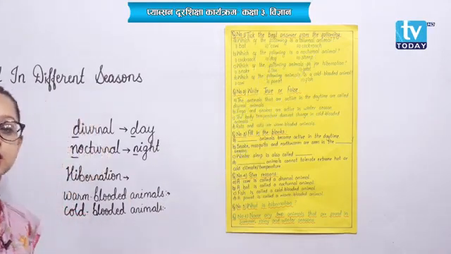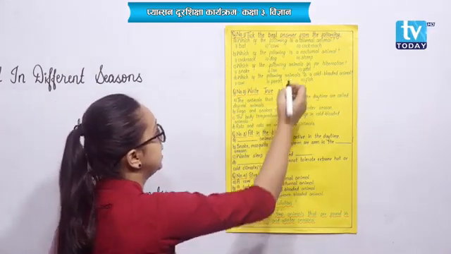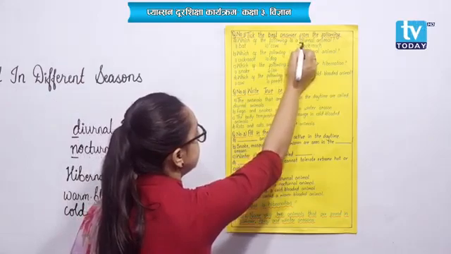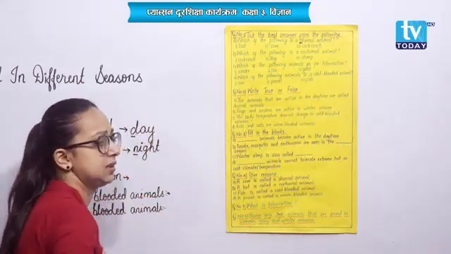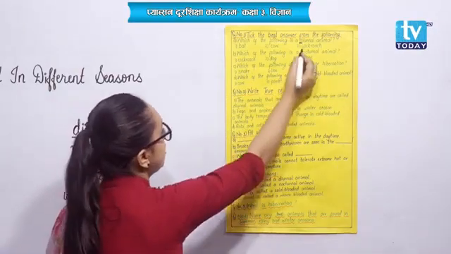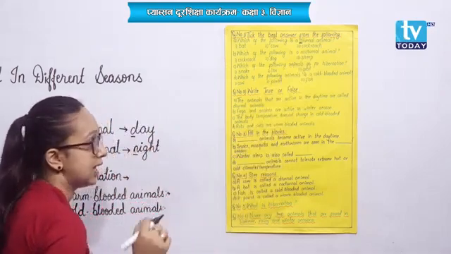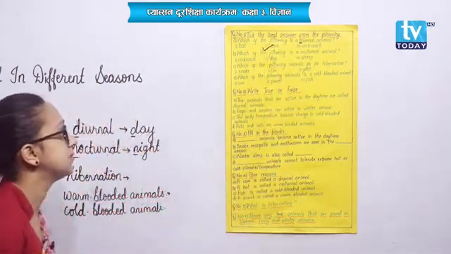So, what might be the correct answer here? I know you have already guessed the answer. Diurnal, that is, it remains active during the daytime. So, bat, does it remain active during the day? No, right? Cockroach, also not. That means cow, it remains active during the daytime.